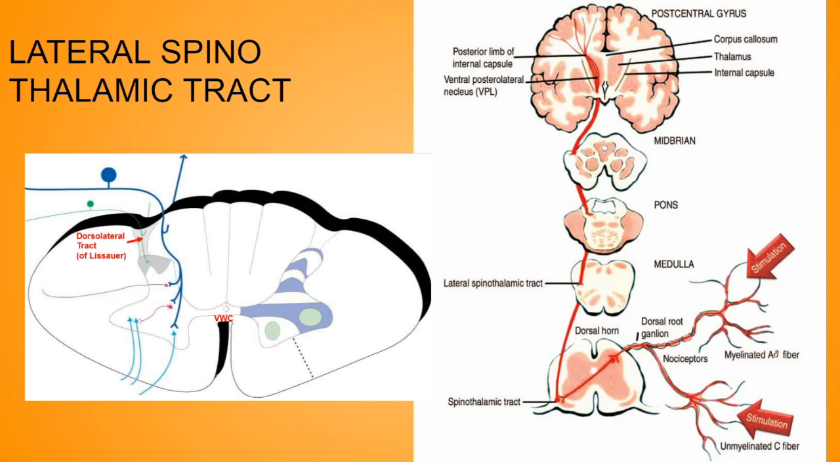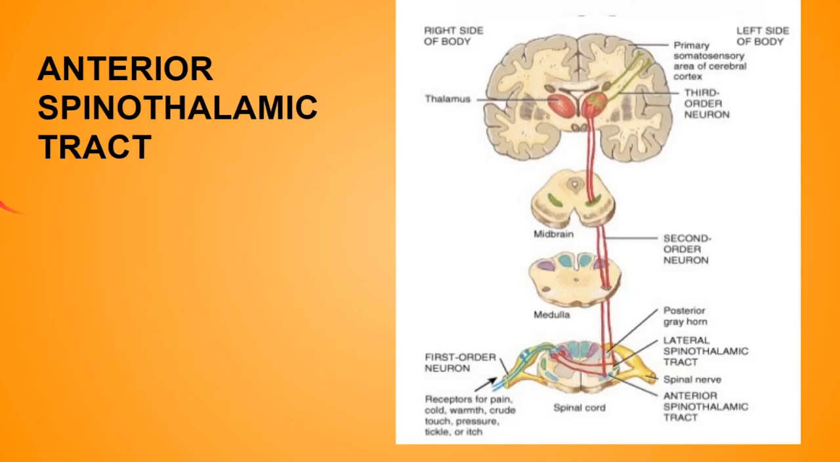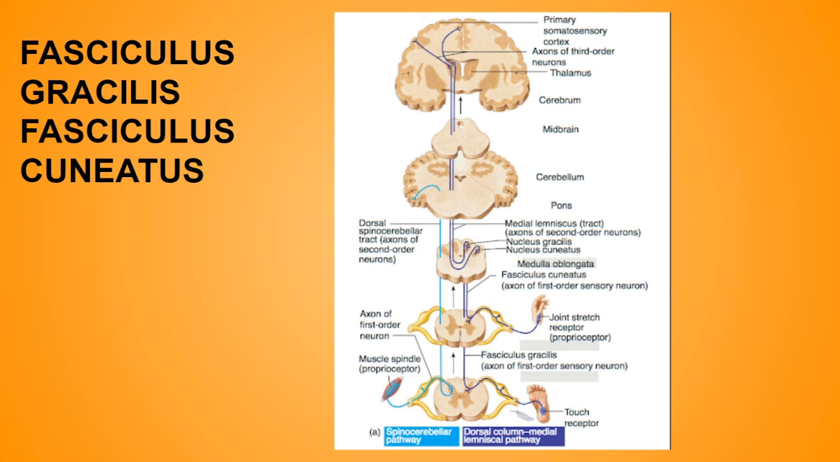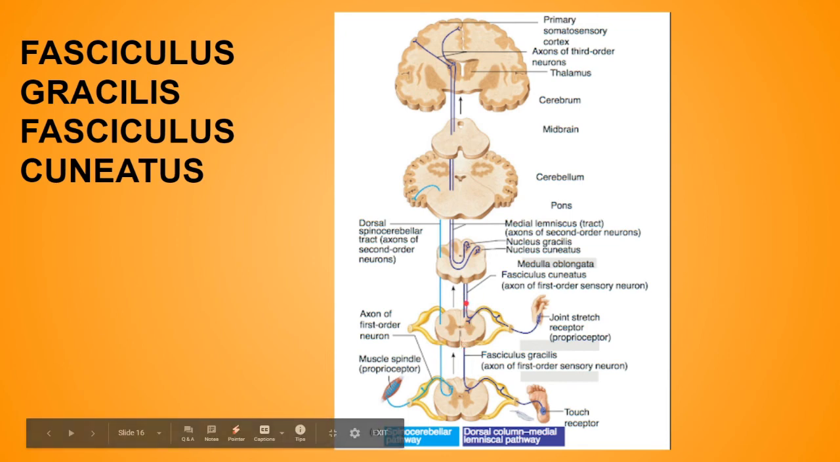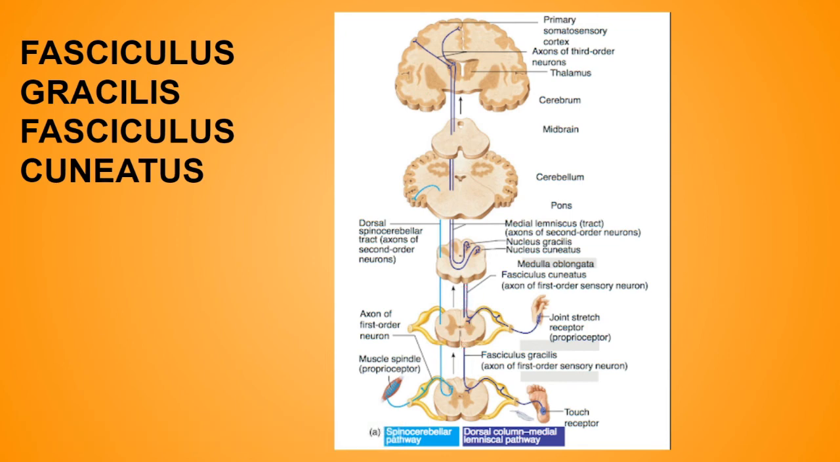Now particularly this lateral spinothalamic tract is mainly responsible for the pain and temperature, while the anterior one is mainly responsible for the crude touch and pressure. Now next is the fasciculus gracilis and the fasciculus cuneatus. This is the fasciculus cuneatus and this is the fasciculus gracilis, medial to the cuneatus. They carry sensation of conscious proprioception, 2-point tactile discrimination and vibration.